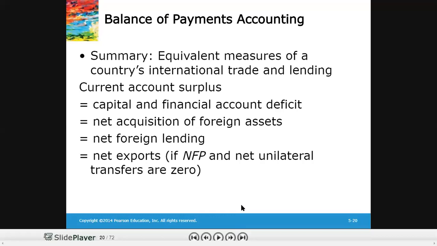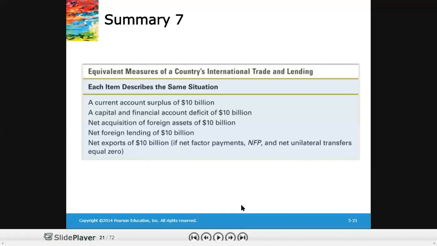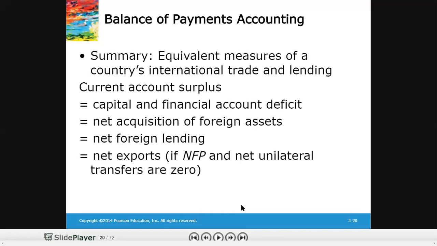So a current account surplus means all these are the possible scenarios. If a country is running a current account surplus, it means that the country has exported more than what it has imported. Now when a country has exported more than it has imported, it has an additional amount of money which the country can use to buy assets from other nations, which means the country can lend out that money to foreigners.